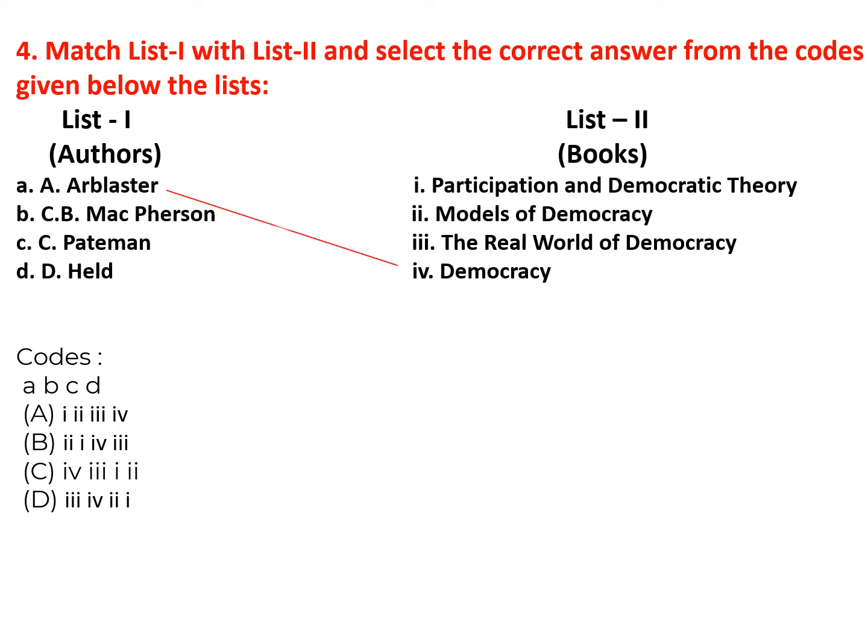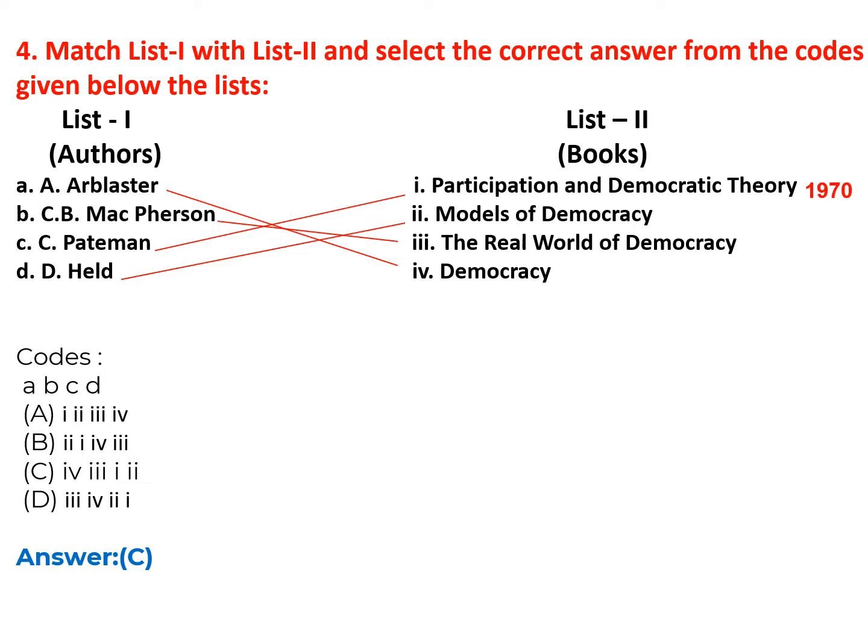Now you have to match authors with books. This is very important for exam perspective. A. R. Blaster. He wrote Democracy. C. B. MacPherson. He wrote The Real World of Democracy. C. Pateman. Participation and Democratic Theory. D. Held. Models of Democracy. So the correct option for this question is option C.